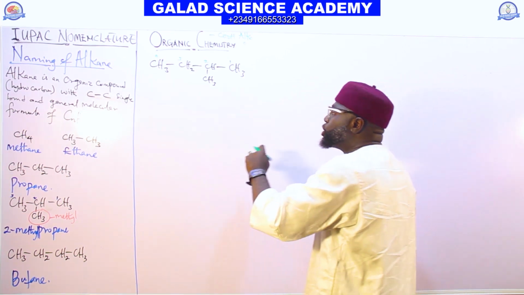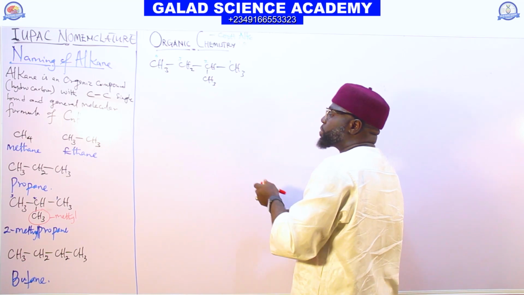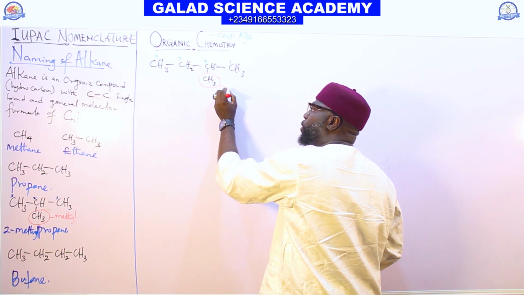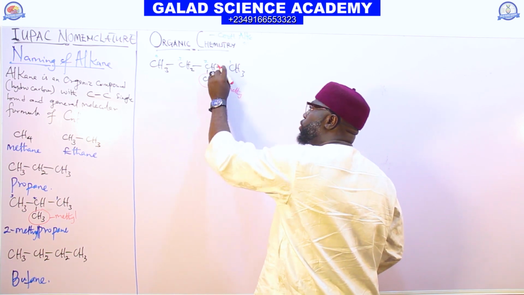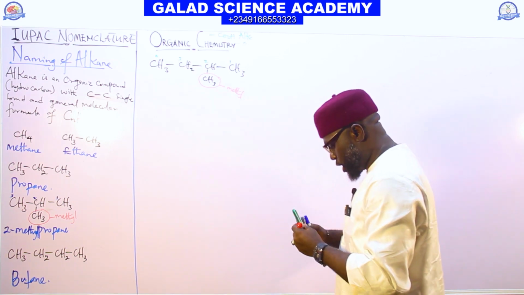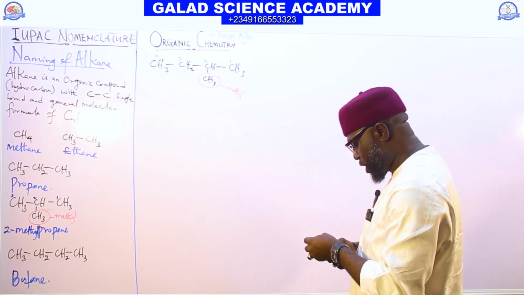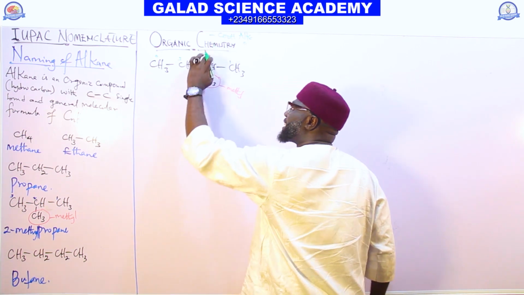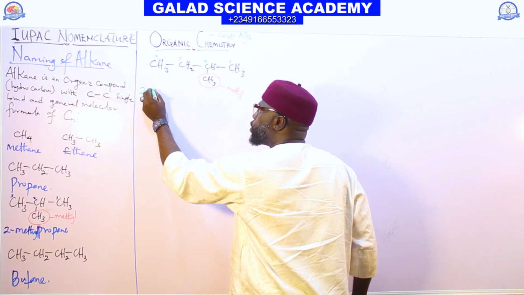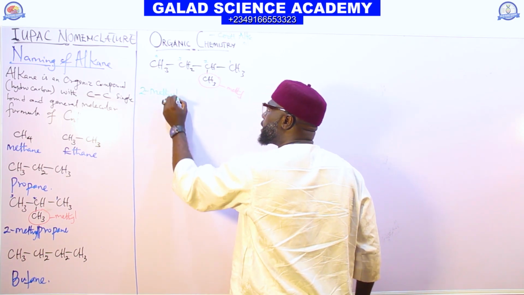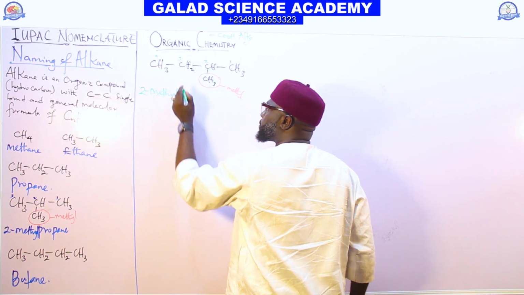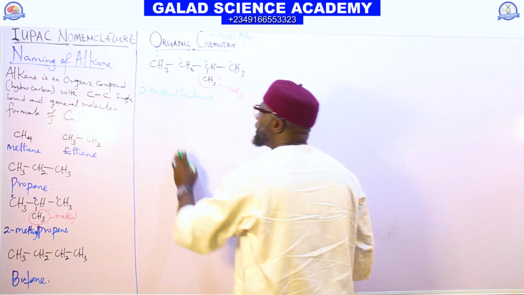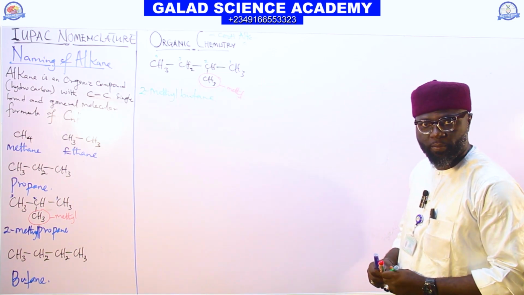At carbon 3 we have a substituted group, which is methyl. So by naming the compound, this methyl is attached to 2. We call it 2-methylbutane. That is the name of the compound.